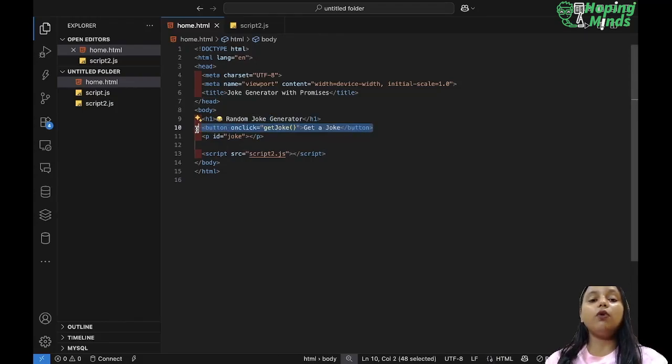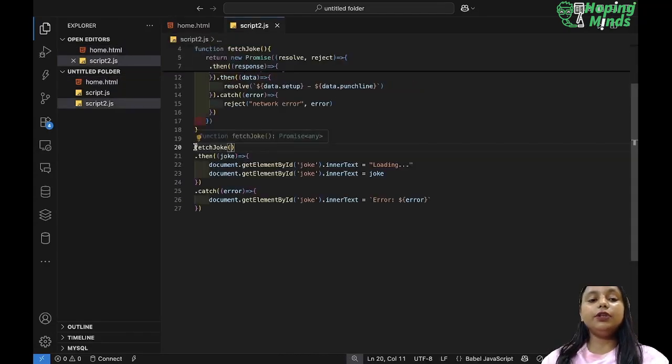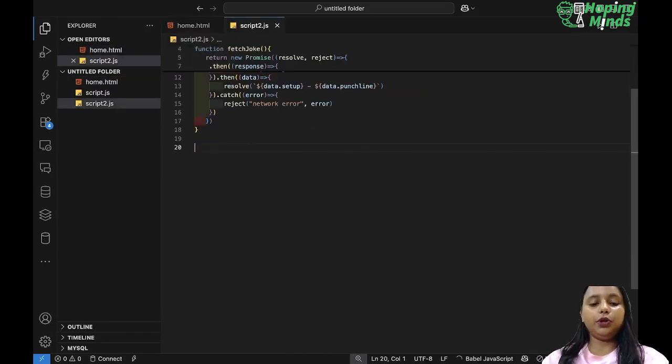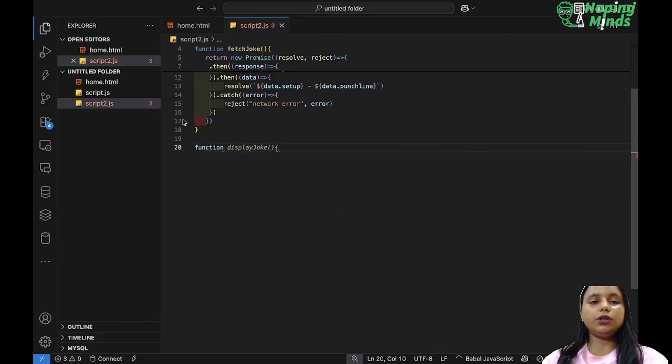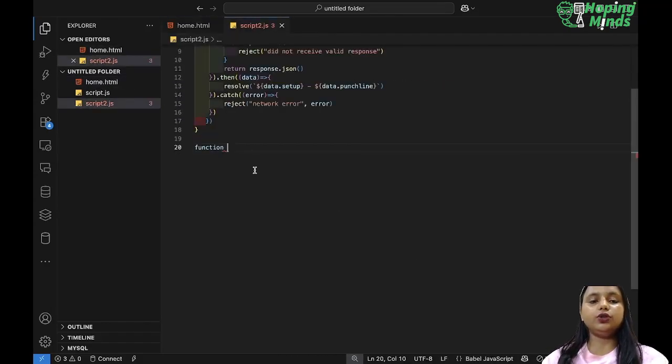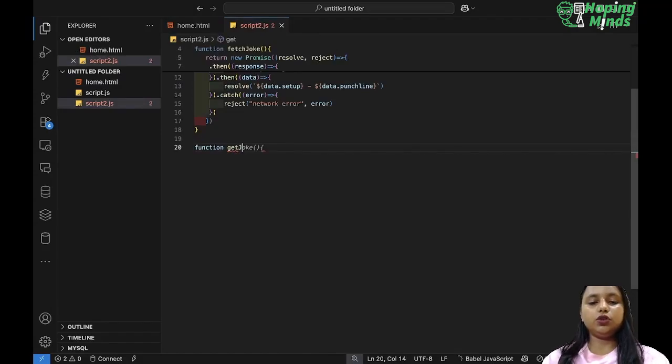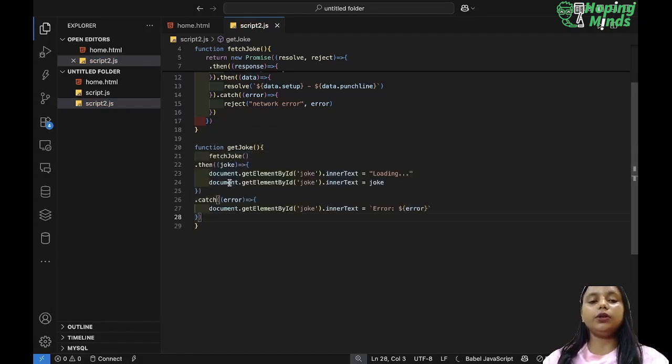And in that we have the onclick method called. So for that we need to put this particular thing inside our function. What is the name of this function? It is get joke. So we'll use get joke. Make sure that your function name is the same as you have used in onclick.